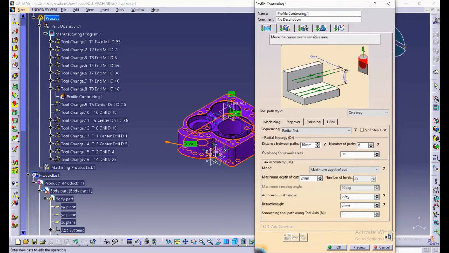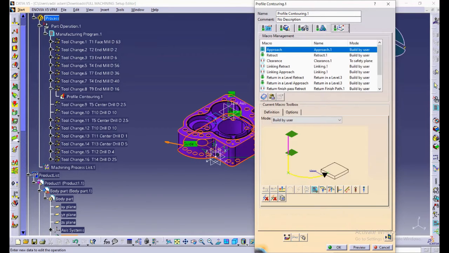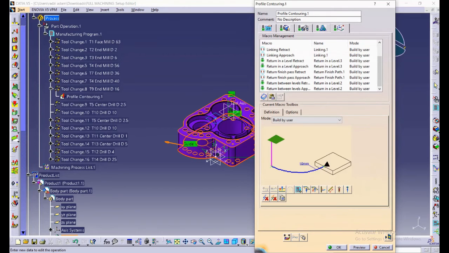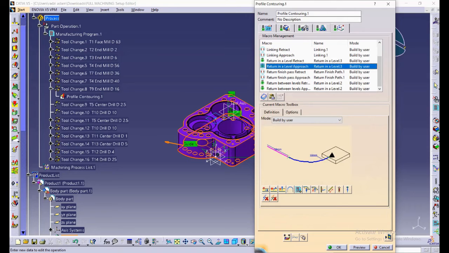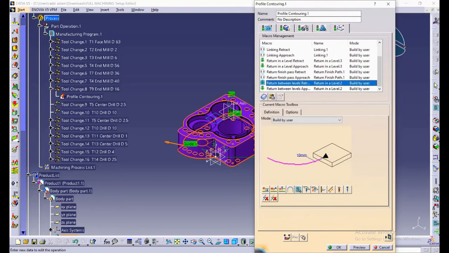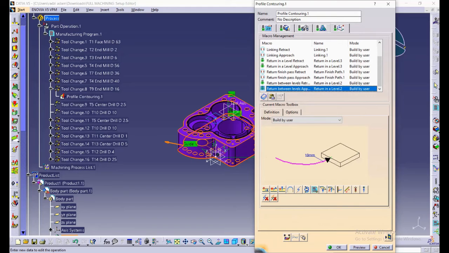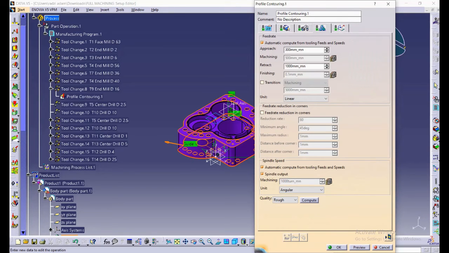For macros management, we need to activate the approach, retract, return in a level retract, return in a level approach, return between level retract, return between level approach. Change the feed rate to a suitable value to make sure that the machining time is not too long.